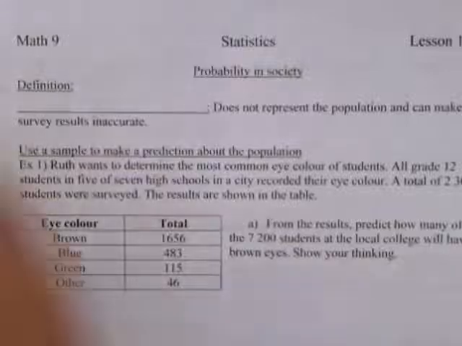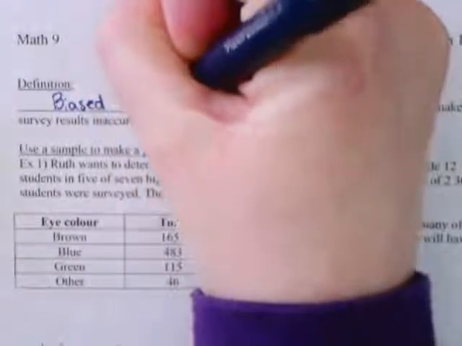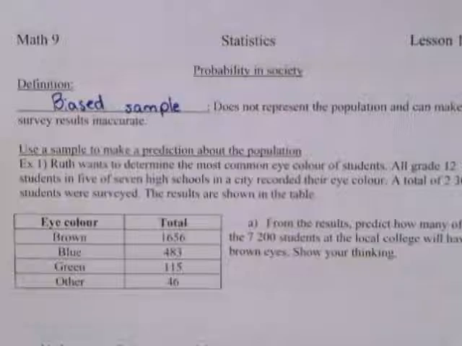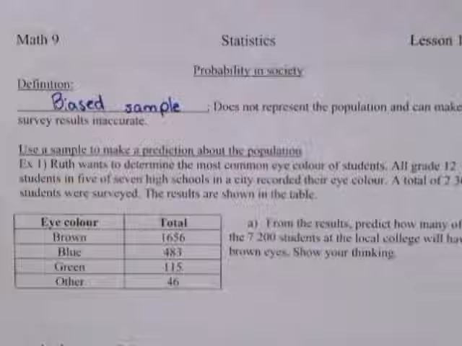A biased sample simply means that you are receiving information from a sample that does not represent what the population believes, and it really makes your survey results inaccurate. So you have to be very careful if you ever do receive a biased sample.